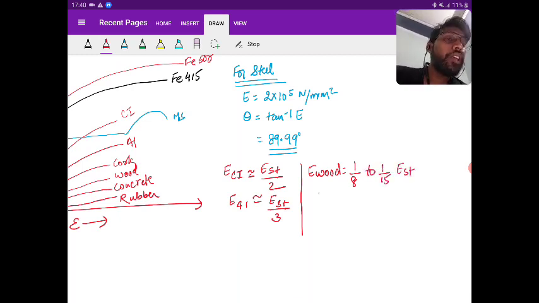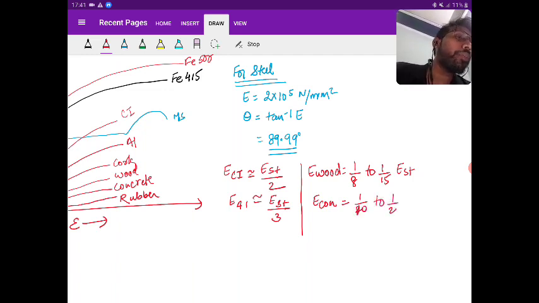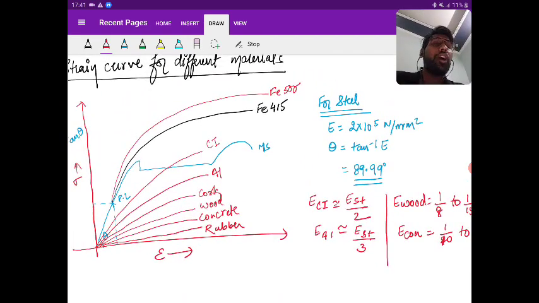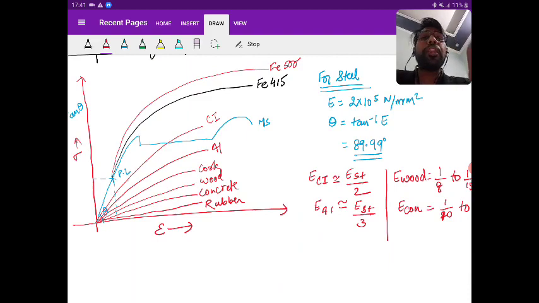And E concrete is nearly 1 by 10 to 1 by 20 of E steel. I'm not asking you to remember these E values, but one thing you should be very clear: the slope of the stress strain curve gives the Young's modulus of elasticity, right?